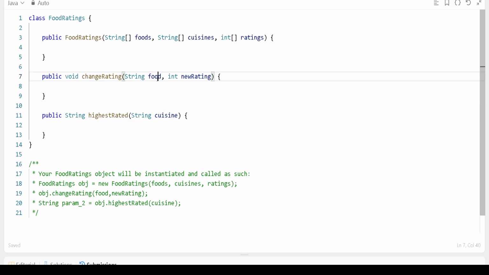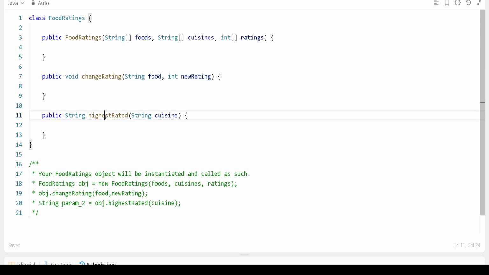As you can see, if there is a food and there is a new rating, it gives you the hint that there is a food and each food has its rating, which means there is a key-value concept. So here we will use what? A hash map, right? Because it's a hashing technique: if you know the food, we can find its rating, and we can update its rating. So you will understand this will go on the map, because here we have the key and here we have the value.